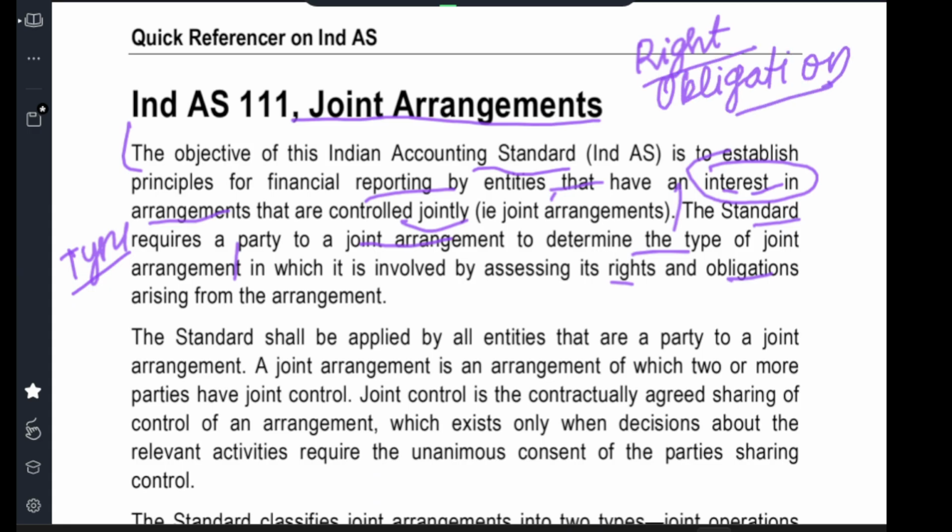So mainly in a joint arrangement, you have to see three things. First, what is the type of joint arrangement? Second, what are the rights they get, that is, if they do it, what they gain? And what is the obligation? What input, what resources they should put in, human resources, capital resources. And what kind of obligation? If they do not do it, what is the problem? We need to plan contingencies. All this comes in a joint arrangement.